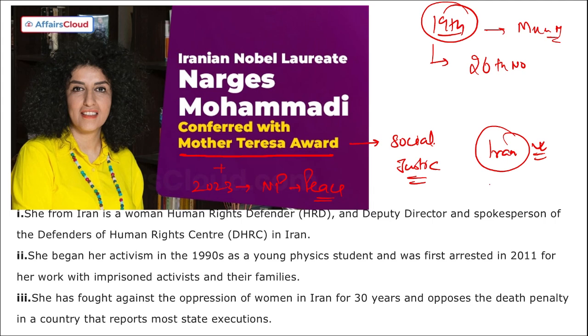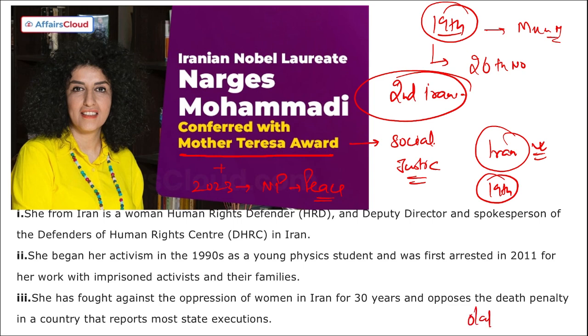And now recently she was honored with Nobel Peace Prize also for her fight against the oppression of women in Iran and to promote women's rights. Also, she became the 19th woman to win the Nobel Prize and second Iranian woman to win the Nobel Prize. Correct? Also in 2023, she was also honored with Olof Palme Prize. Right? That is Olof Palme Prize. Remember this also in 2023 only.